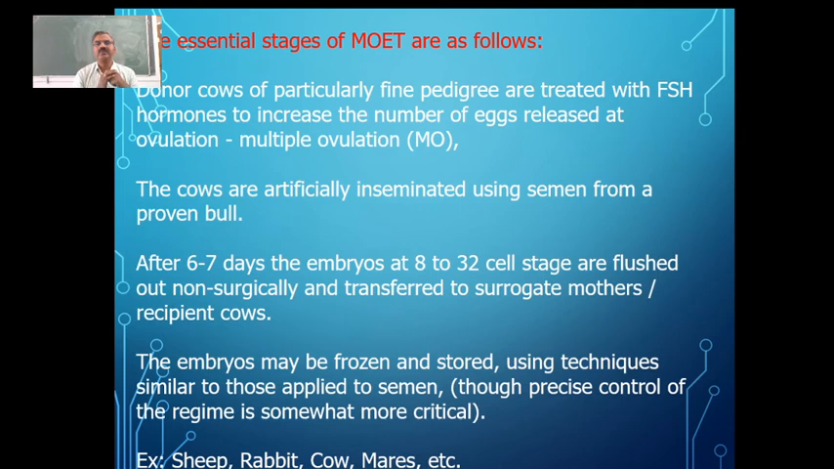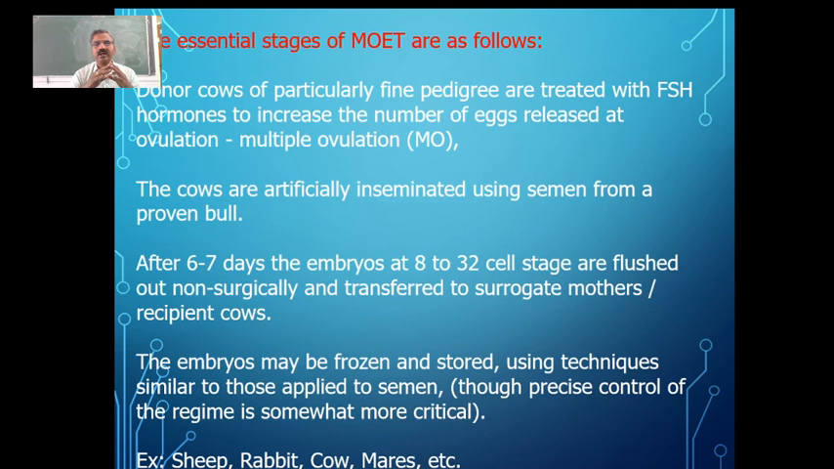Then in the second step, the cow is going to be inseminated either by using the bull or by artificial insemination, depending on the availability and also the requirement. So that is the second case which is going to happen. Once the superovulation takes place, the insemination will be done, or the crossing will be done with the superior bull.